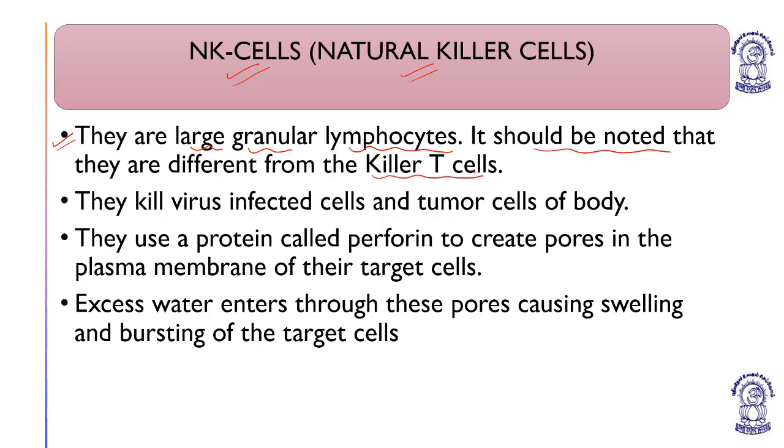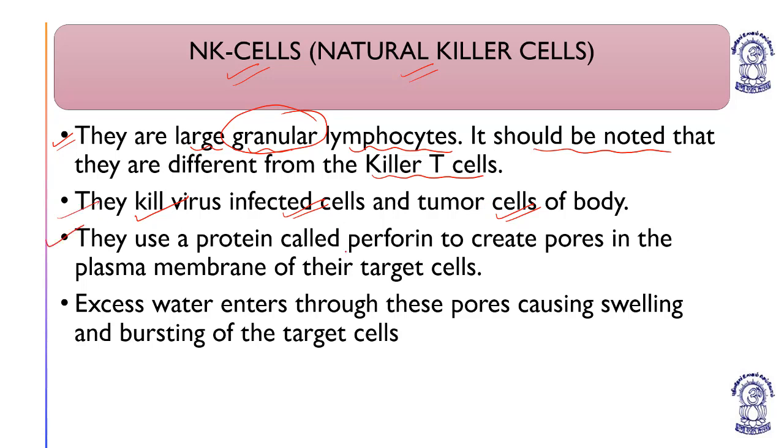T lymphocytes, B lymphocytes, and natural killer cells are the 3 categories of cells which are produced by the lymphoid stem cells. I'll explain further in detail. So natural killer cells are large granular lymphocytes, which is very important. Lymphocytes are generally agranular, but natural killer cells are granular, and that is why they are different from killer T cells. They kill virus infected cells and tumor cells of the body.